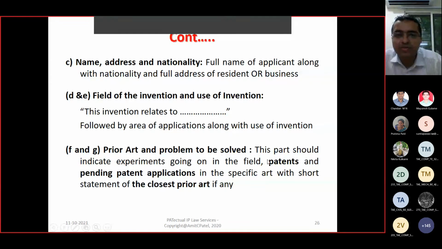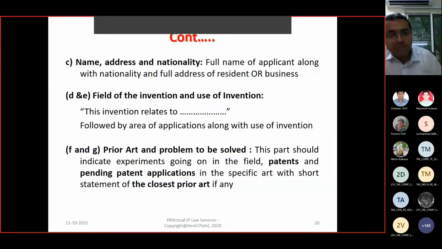Prior art and problem to be solved. After the field of invention, under the background of invention, you have to prepare a foundation for the need of your invention. You say this is the field, these are the challenges, these are the solutions, these are their drawbacks.